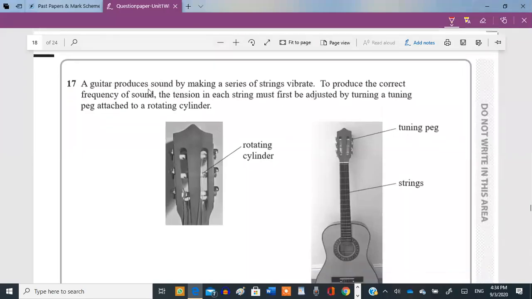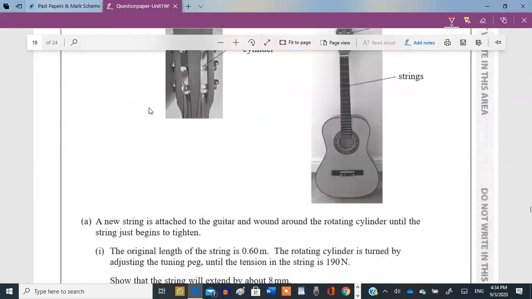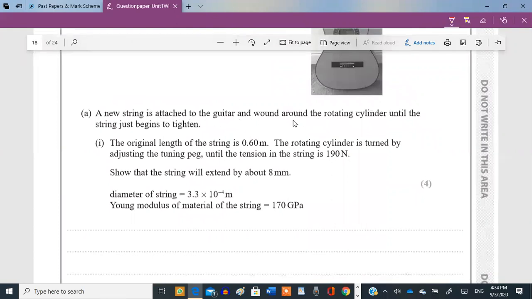Now, all right, question 17. A guitar produces sound by making a series of strings vibrate. To produce the correct frequency of sound, the tension in each string must first be adjusted by turning a tuning peg attached to a rotating cylinder. Okay, this is your rotating cylinder and this is a string. And this is your tuning peg. You rotate that tuning peg, you rotate the cylinder, and then that tightens the string, produces some tension in the string.